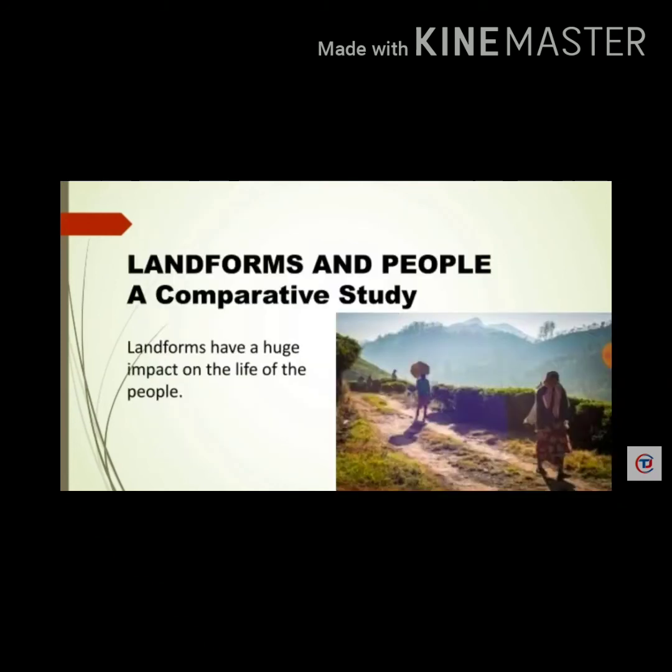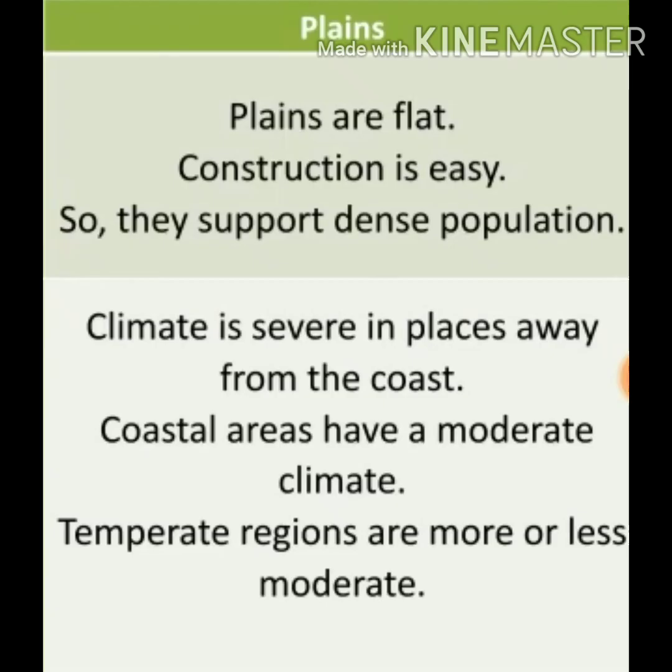If we compare the people living in the mountains, plateaus and plains, we will find the plains are the most populated or densely populated area, because of the plain flat area, construction is very easy. In some areas, the climate is severe, that is either too hot, too cold, or too wet.